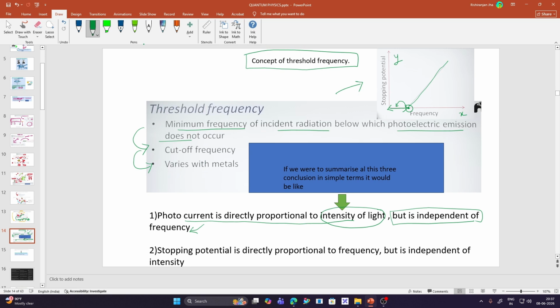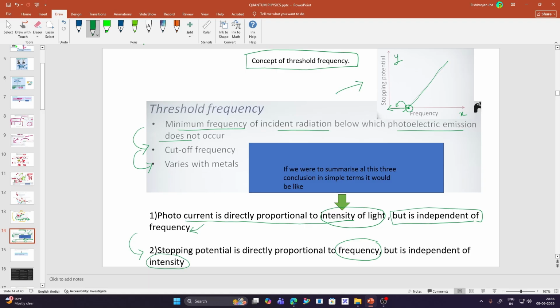Now the second conclusion is regarding the potential. The stopping potential is directly proportional to the frequency, but it is independent of the intensity of the light. So with this, I close my chapter. In this lecture, we have studied the photoelectric current and its experimental observation.